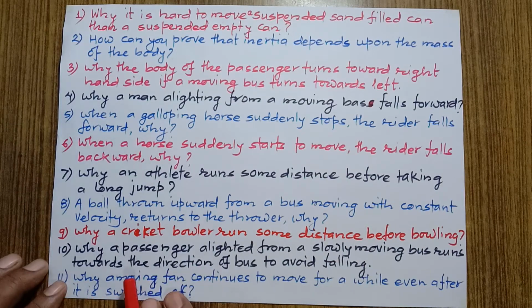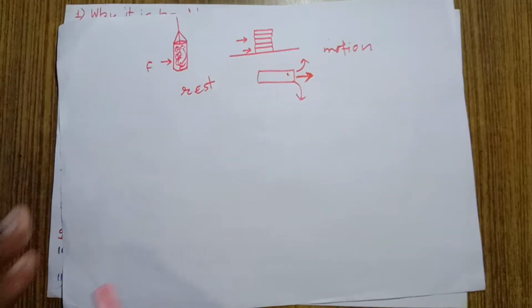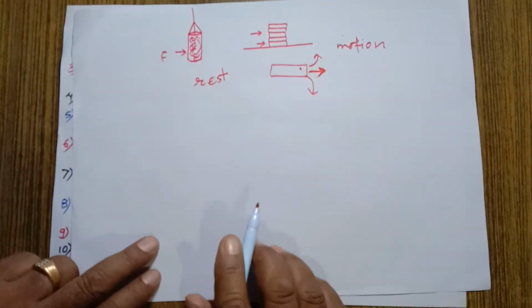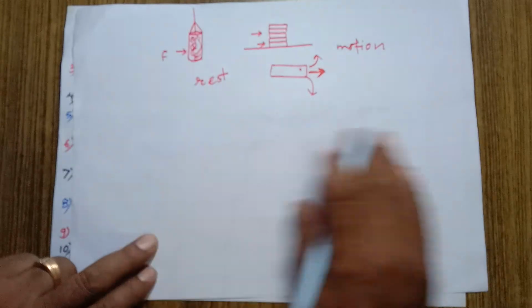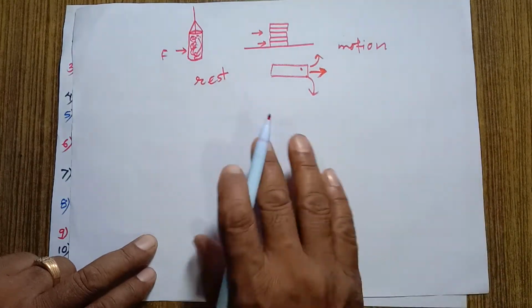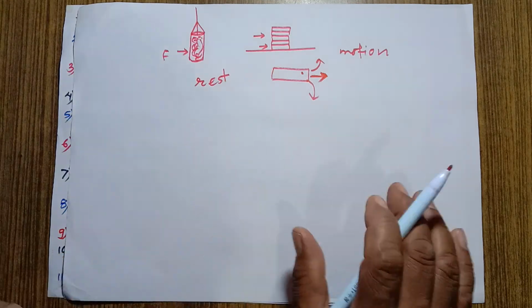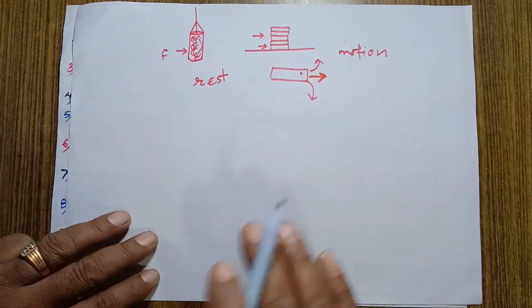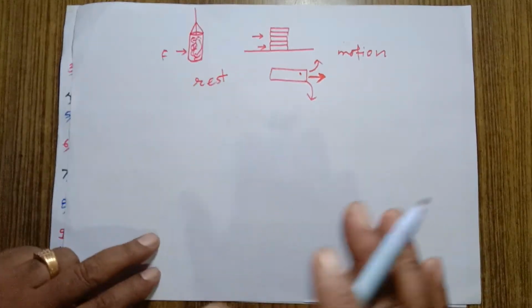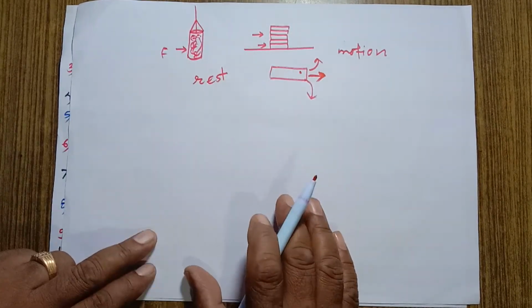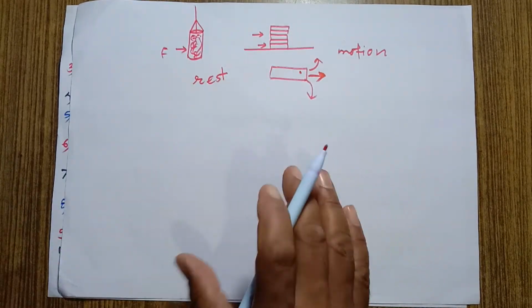The passenger alighting from a moving bus has inertia of motion in his body. If he runs in the same direction as the bus is moving, then he can decrease the inertia of motion gradually by decreasing the running speed, and he can safely stop his body.